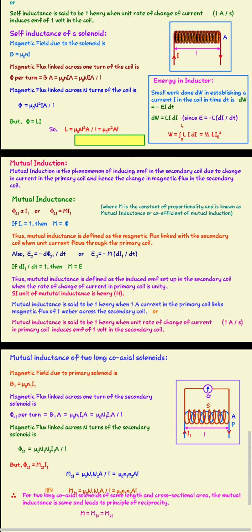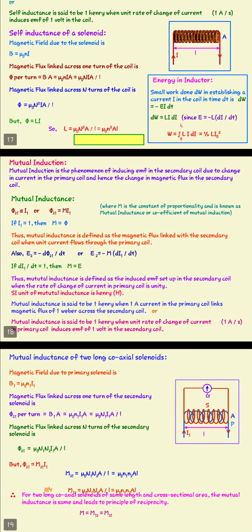Then phi 21, the magnetic flux in the secondary coil due to coil 1, is proportional to the current in the first coil. So phi 21 is equal to M I1. If I1 is equal to 1 ampere, then M is equal to phi 21, where M is the constant of proportionality and is known as the coefficient of mutual induction.